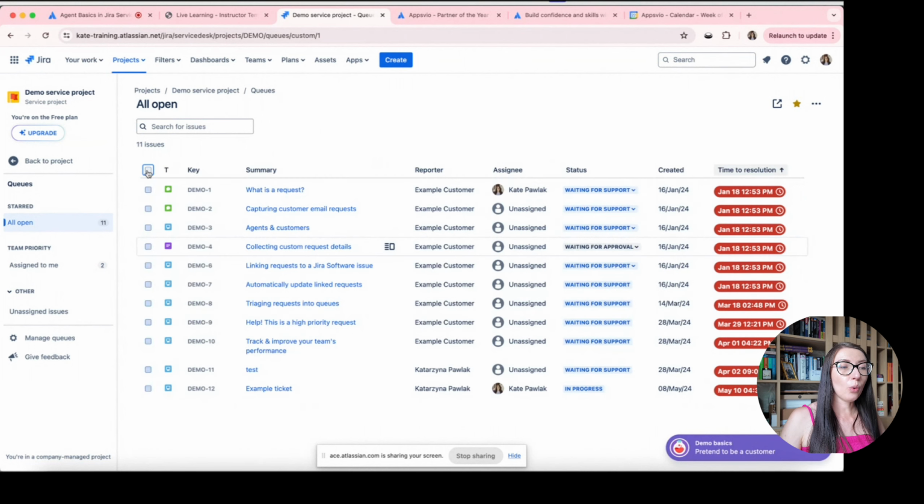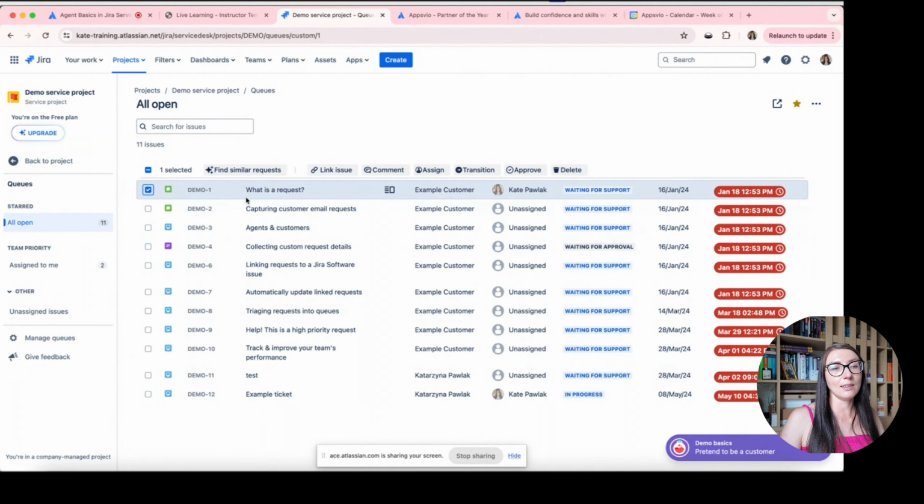Okay, and because this set of actions is fixed, you are not able to extend it and add some additional actions.